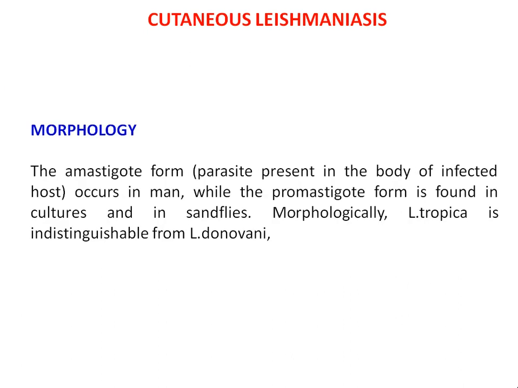As far as the morphology is concerned, the parasite present in the body of the infected host is called the amastigote form, which occurs in man, while the promastigote form is found in the cultures and in the sandflies. Morphologically, this Leishmania tropica is indistinguishable from Leishmania donovani. There are no distinctive features, and it is very much similar to Leishmania donovani.